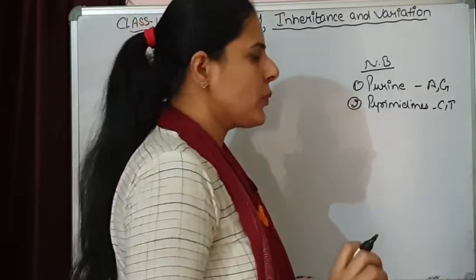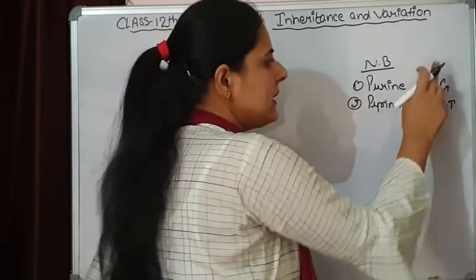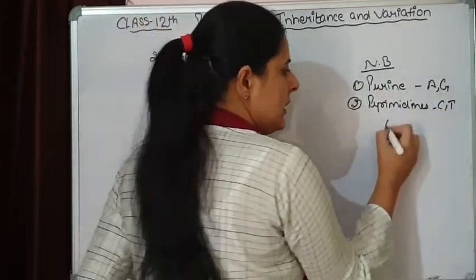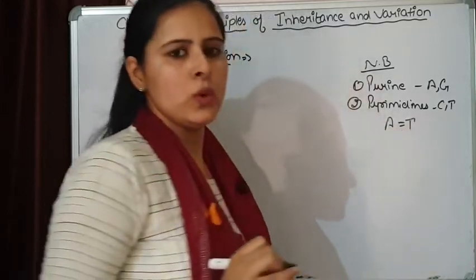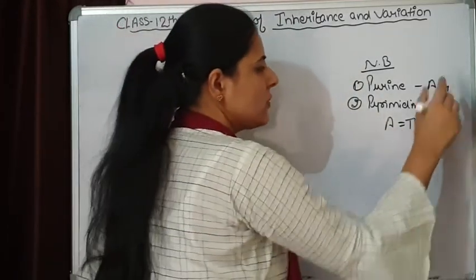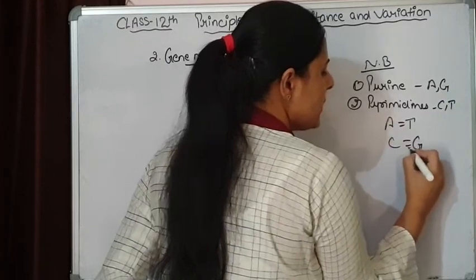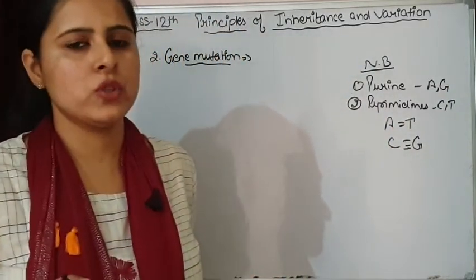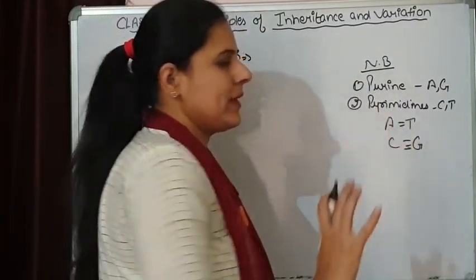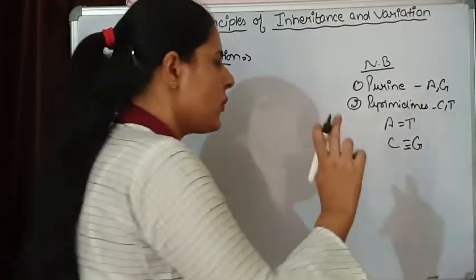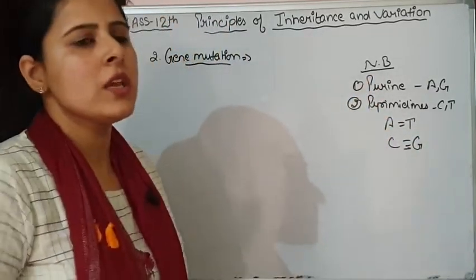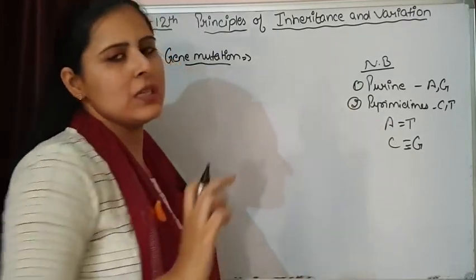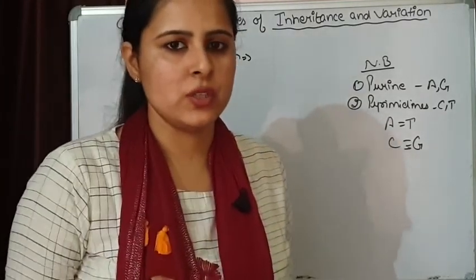If we talk about pairing, adenine is going to pair with thymine with 2 hydrogen bonds, and cytosine is going to pair with guanine with 3 hydrogen bonds. This is how pairing is taking place. Why am I explaining this? Because we are going to use this in gene mutations.